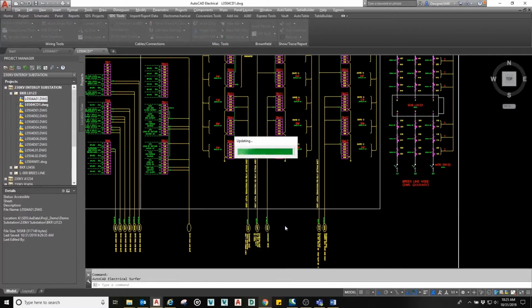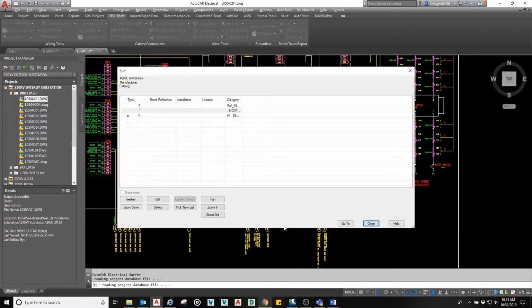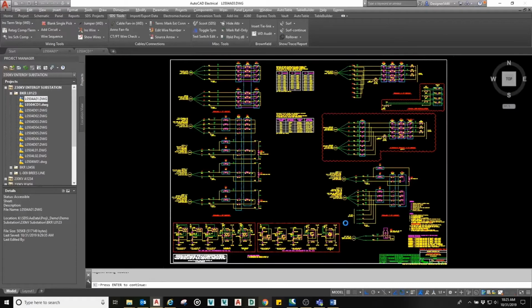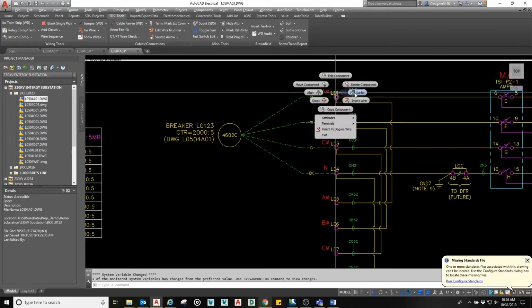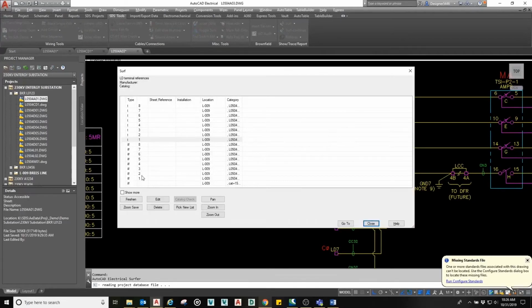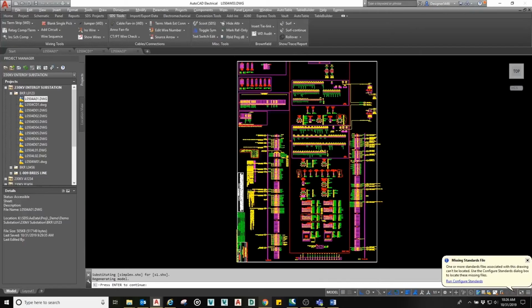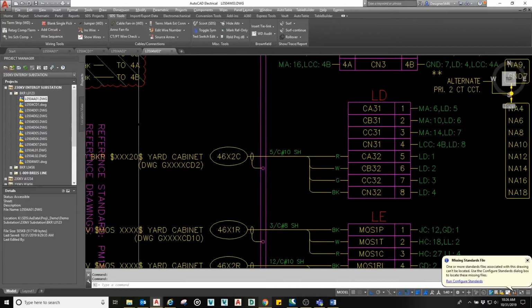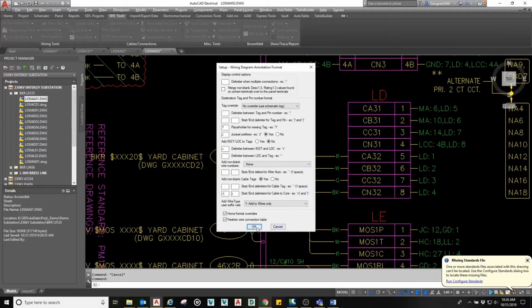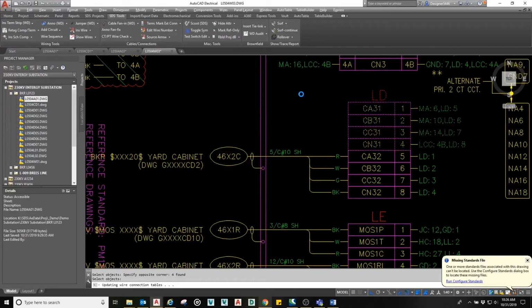So now to get to the other side of the cable, we can surf from this cable bubble to the schematic side of the cable. And then from this side of the cable on the schematic, we can surf from the schematic terminals to the line panel wiring diagram. We just run the same commands as we did before. AnnoWD to annotate the external side of these cables.